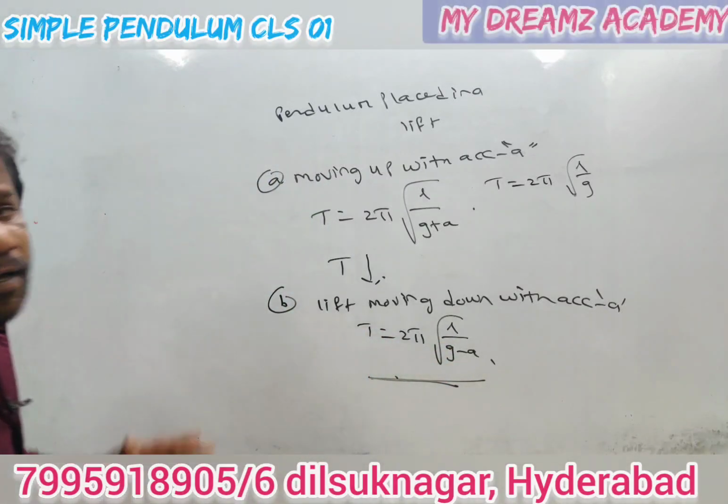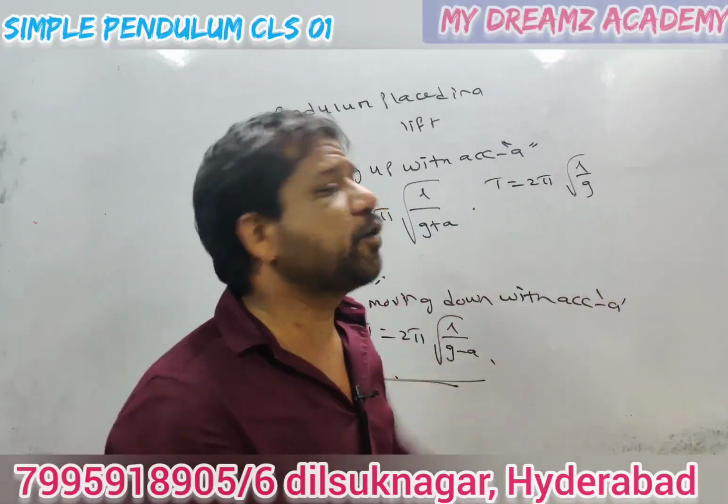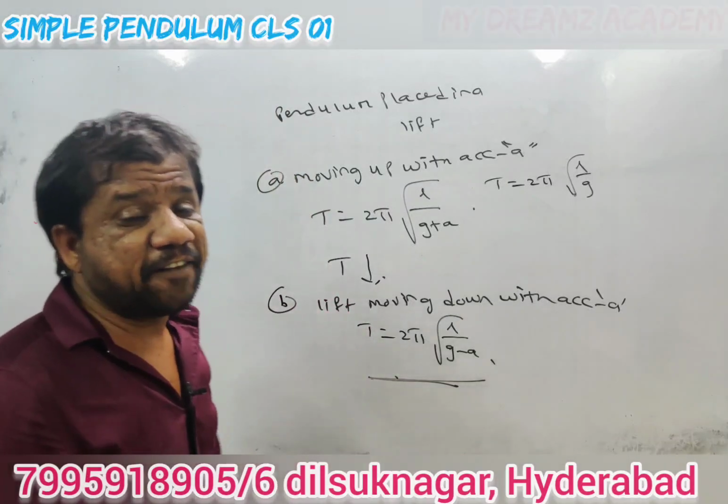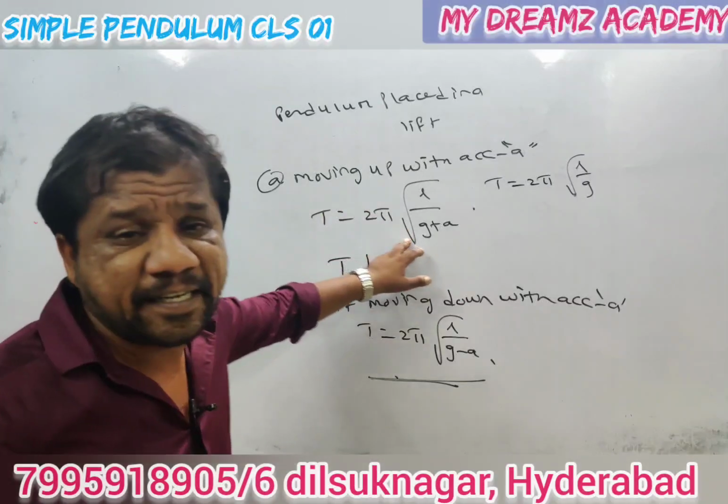Now everybody follow this. What is the basic time period formula of a simple pendulum? T is equal to 2 pi into under root L by g. Right? When placed in a lift moving up with acceleration a, T is equal to 2 pi into under root L by (g plus a).